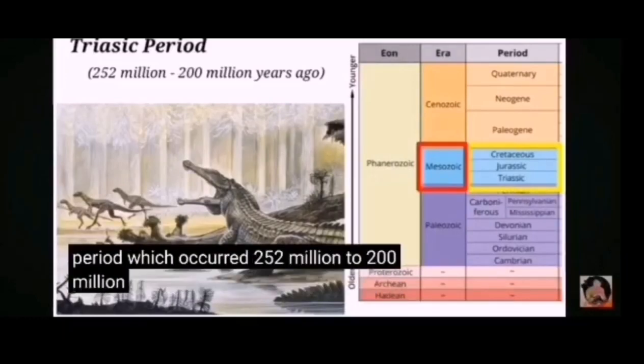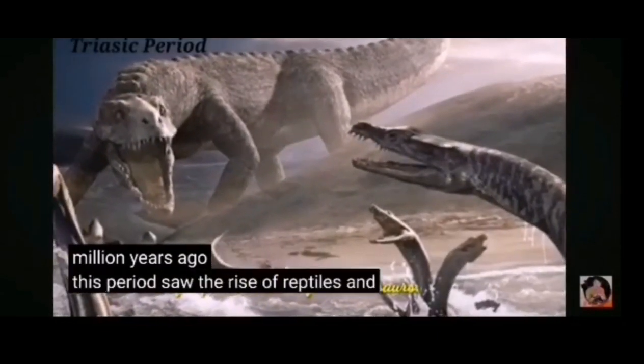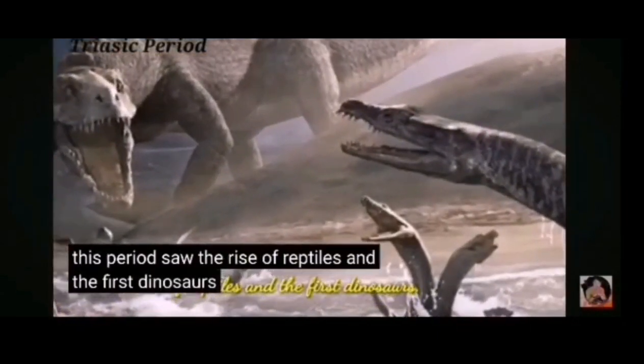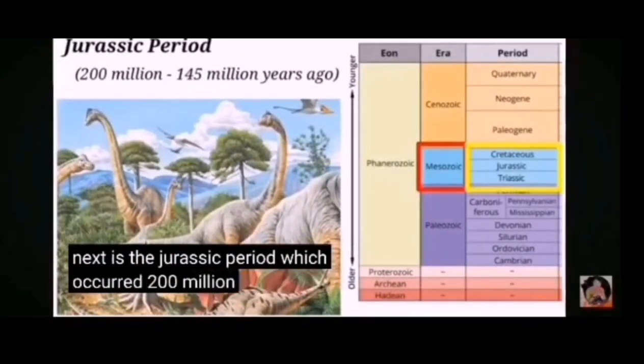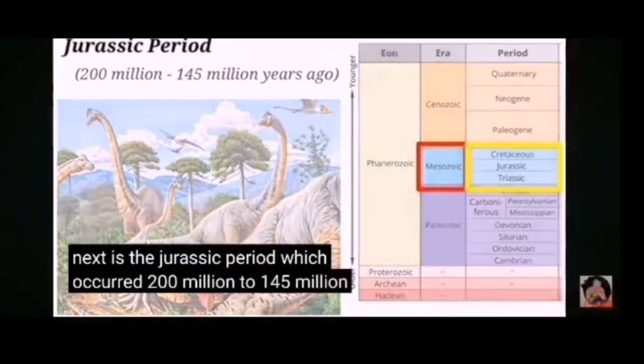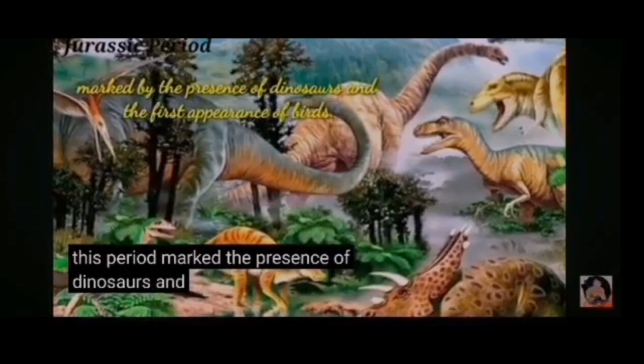First, we have the Triassic period, which occurred 252 million to 200 million years ago. This period saw the rise of reptiles and the first dinosaurs. Next is the Jurassic period, which occurred 200 million to 145 million years ago. This period marked the presence of dinosaurs.